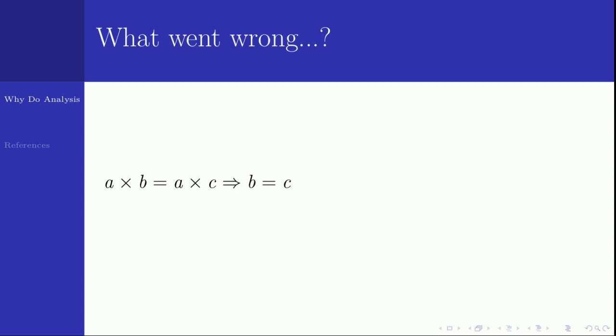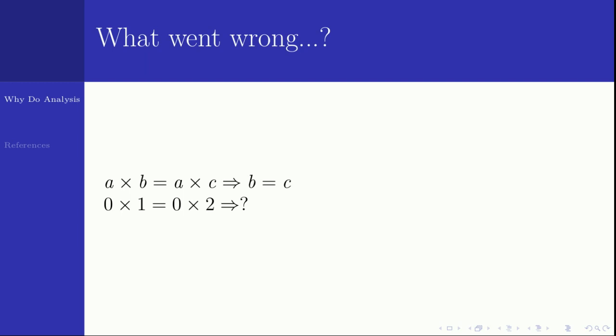This is a very simple one. A times B equal to A times C implies B equal to C. Now you apply this in this particular problem. 0 times 1 equal to 0 times 2 implies what? Can we cancel 0 on both sides and get 1 equal to 2, which is an absurd result?